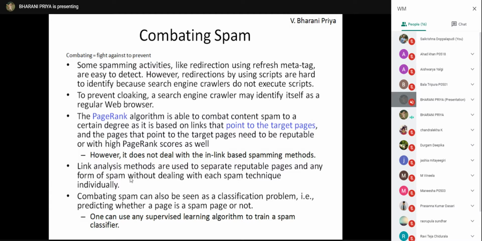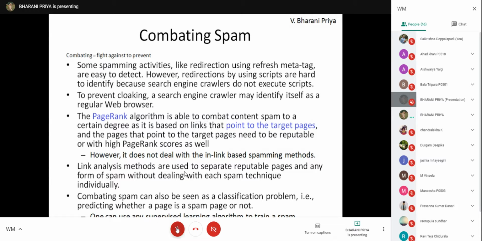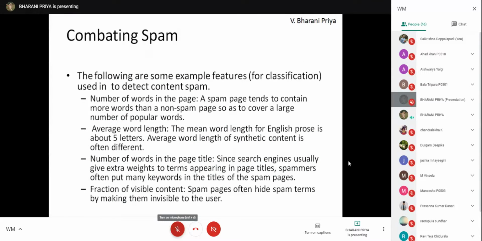When you are able to separate these two kinds of pages using link analysis, this can be considered as a what problem? I'll repeat the question. When you are able to separate two pages, this can be seen as a classification problem.